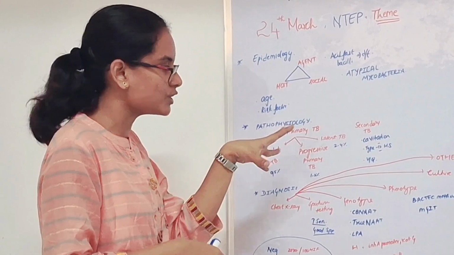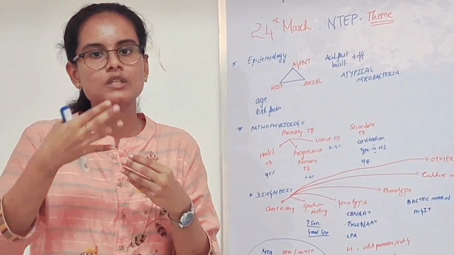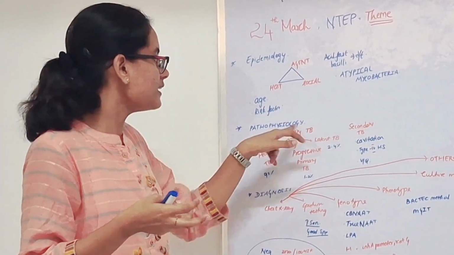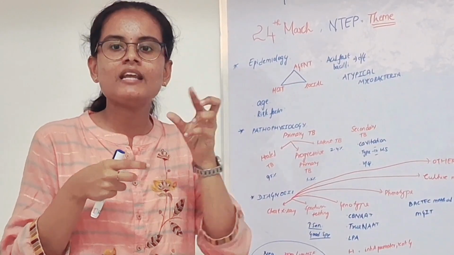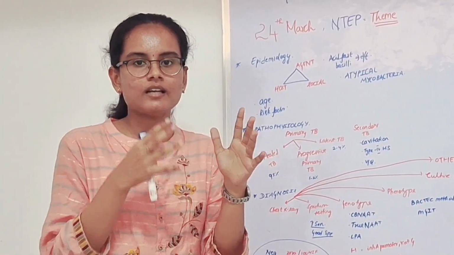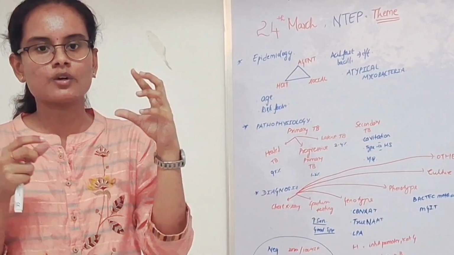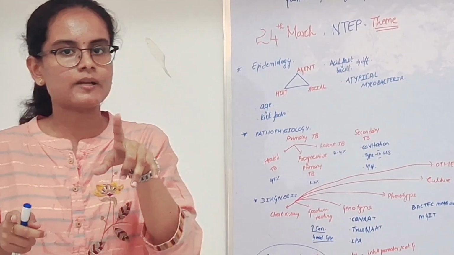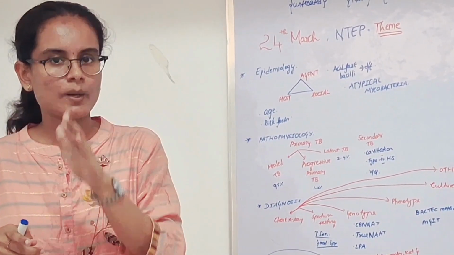Next, pathophysiology, which is an important part: how TB is spread from one person to another. It is an airborne droplet infection. In primary TB, when TB first infects a person, it mainly infects the hilar region of the lungs, which is called the Ghon focus. Along with the involvement of a lymph node, it is called the Ghon complex. When this complex is calcified, it is called the Ranke's complex.